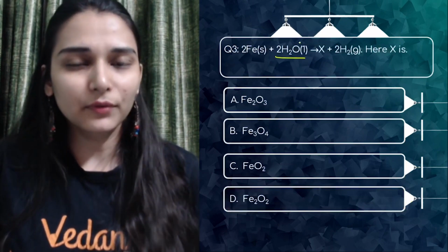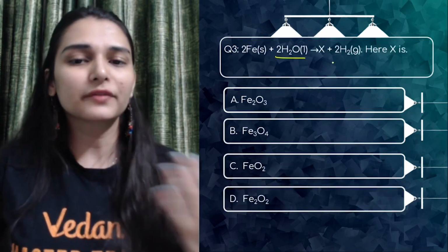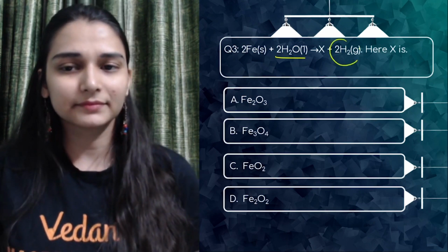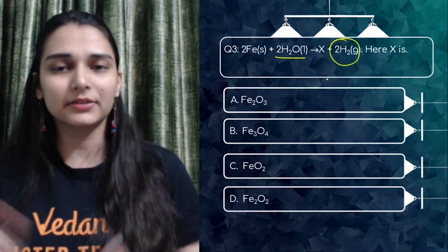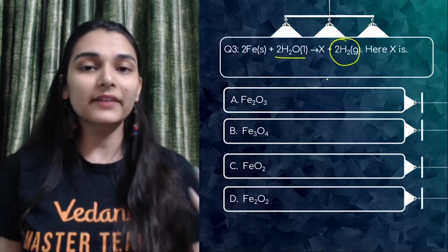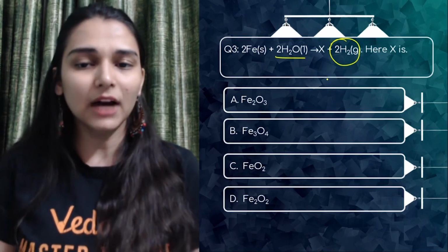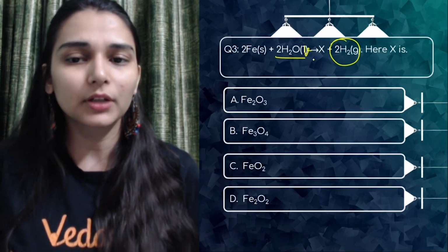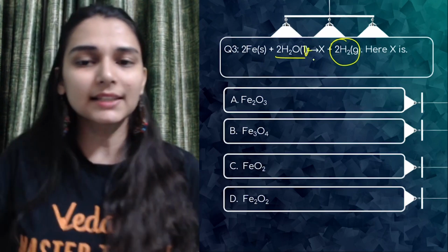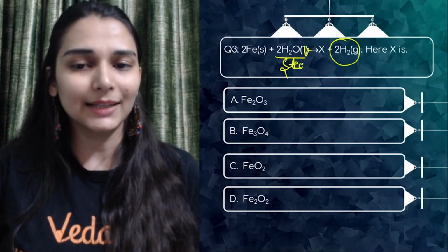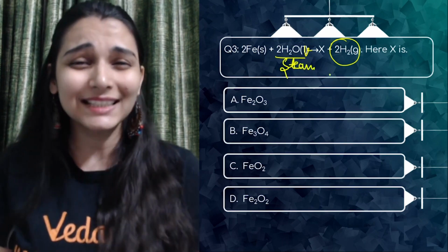Iron reacts with water, leads to the formation of a substance X, and hydrogen gas is released. So ये reaction होता है when you are heating iron for a prolonged time, ठीक है? काफ़ी देर के लिए आप heat करो, vapor कर लो इसे gaseous state में, steam के साथ. Iron is reactive with steam, and you can also do this reaction easily, guys.